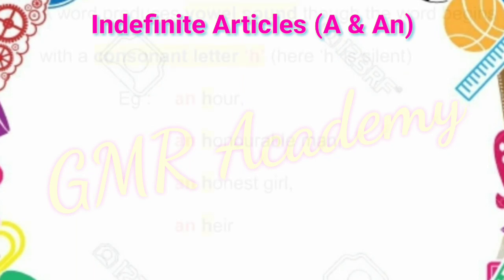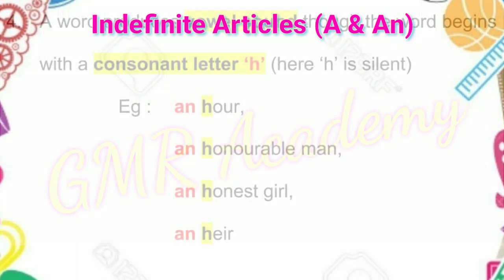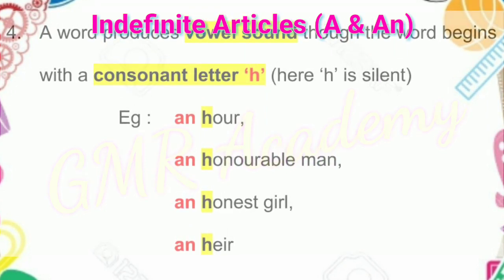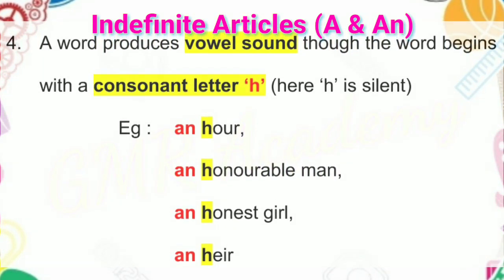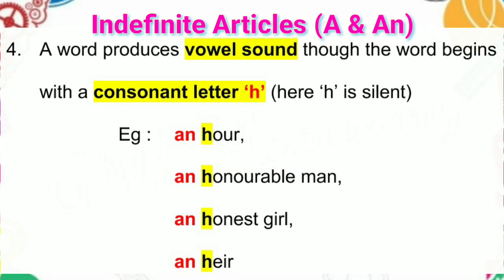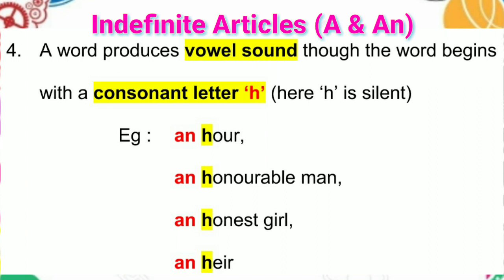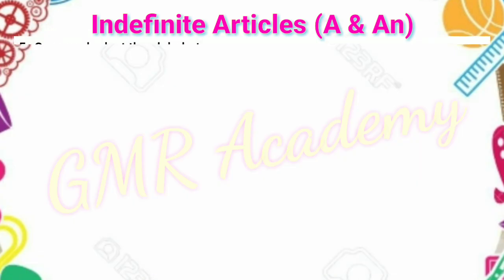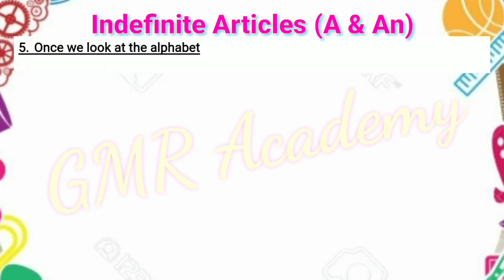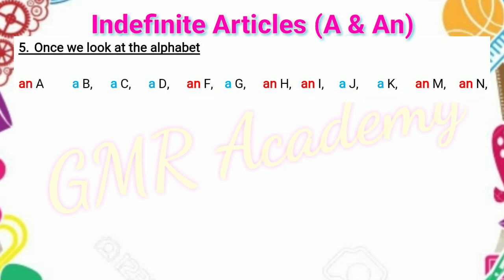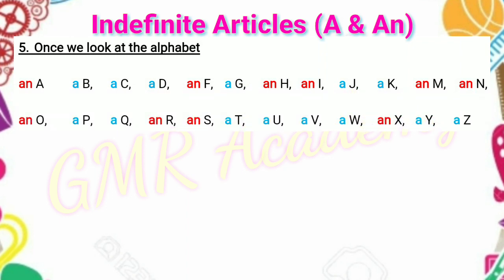A word produces a vowel sound, though the word begins with a consonant letter H. Here, H is silent. Examples: an hour, an honorable man, an honest girl, an air. You observe very clearly. An hour, H silent. An honorable man, H silent. An honest girl, H silent. An air, H silent.